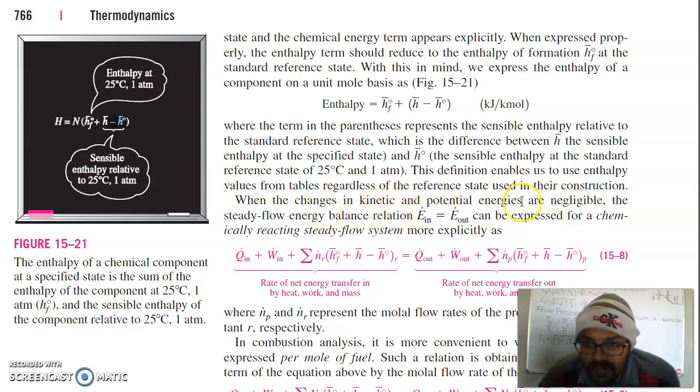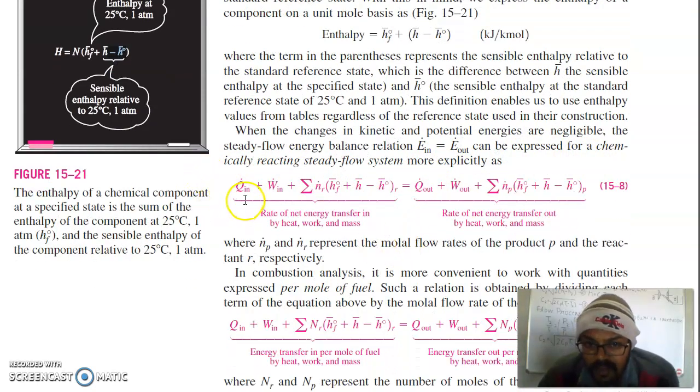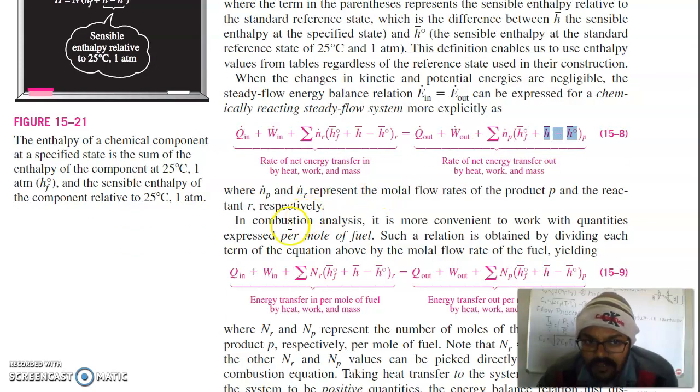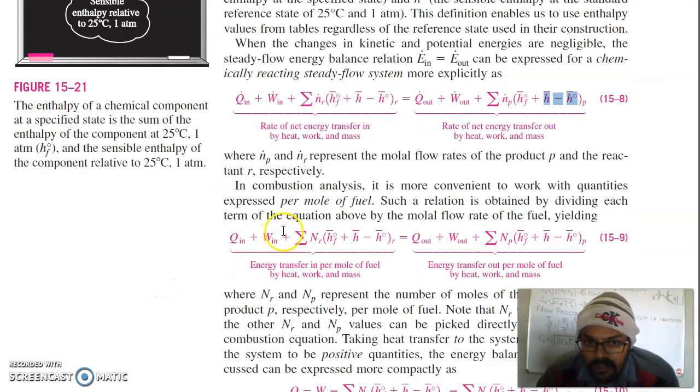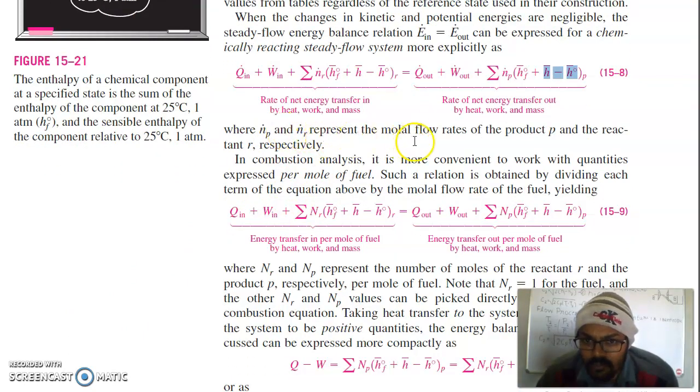When the changes in kinetic and potential energies are negligible, the steady flow energy balance relation E in is equal to E out can be expressed for a chemically reacting steady flow system more explicitly. So here we have Q in plus work in is equal to the summation of number of moles multiplied by enthalpy of formation plus the sensible enthalpy, is equal to Q out plus work out plus number of moles of the products into enthalpy of formation plus the sensible enthalpy. So these two must be equal for steady flow, where NP and NR represent molar flow rates of the product P and the reactant respectively.